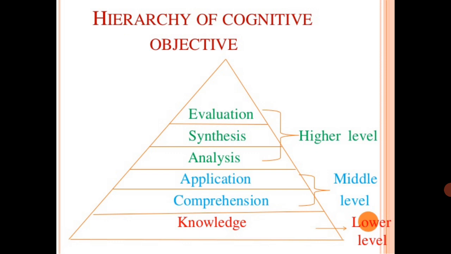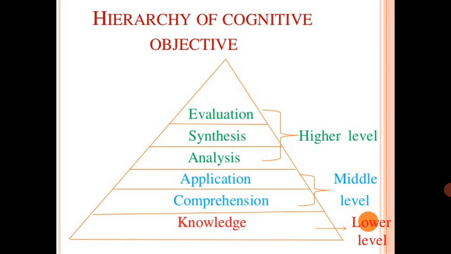The next one is application, and the higher level objectives are analysis, synthesis and evaluation. Evaluation is the topmost, hierarchically higher order objective in the cognitive domain. The basic or fundamental lower level objective is knowledge. These are the hierarchical order of cognitive domain objectives.